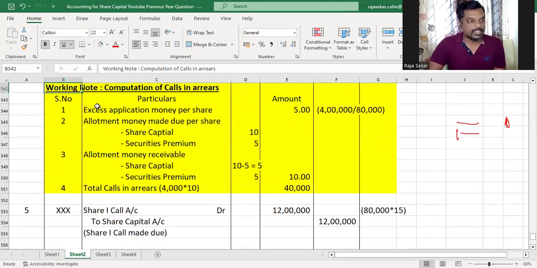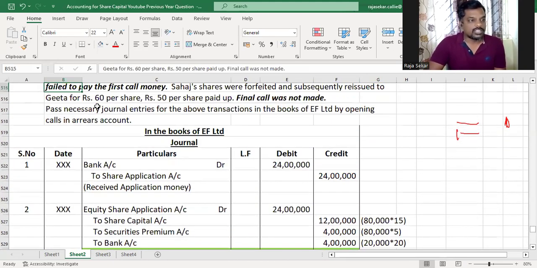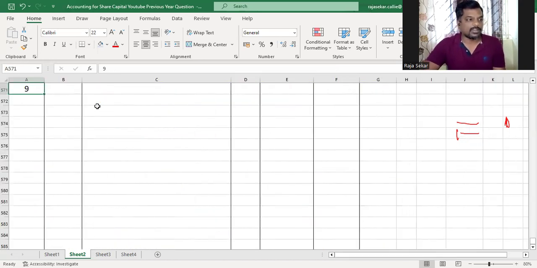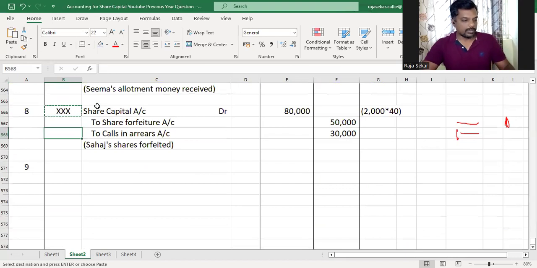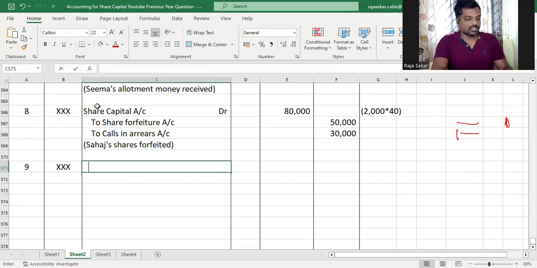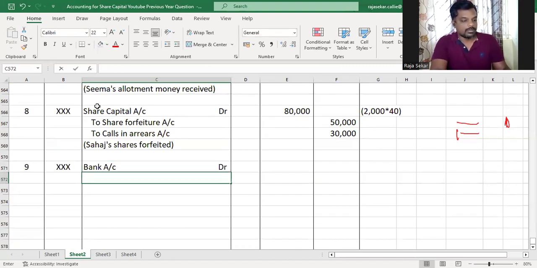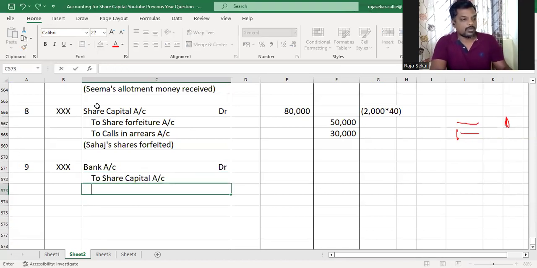Now, the shares are also reissued. I hope they're reissuing all the shares. Yes, Charles's shares are forfeited and reissued to Geeta for ₹60 per share, ₹50 per share paid. Understood? So they're reissuing it at a premium. Whenever we reissue at a premium, what is the journal entry for reissue? It's bank account debit to share capital account and securities premium account. If it is discount, share forfeiture account will be debited with the discount amount. If it is premium, securities premium account will be credited with the premium amount.